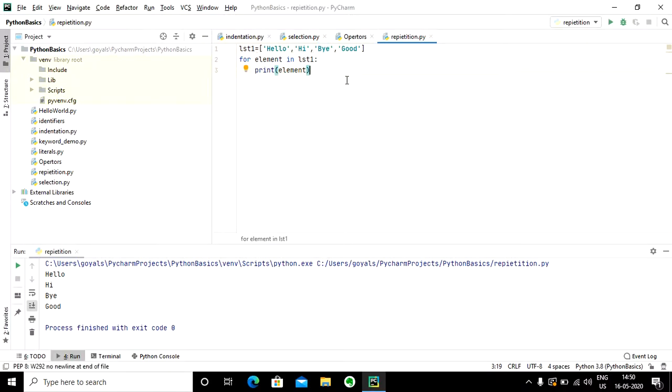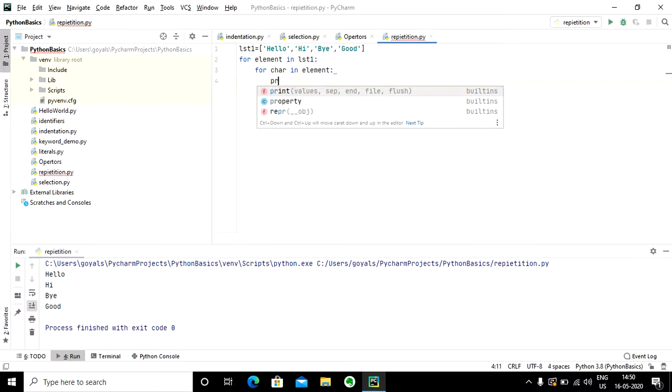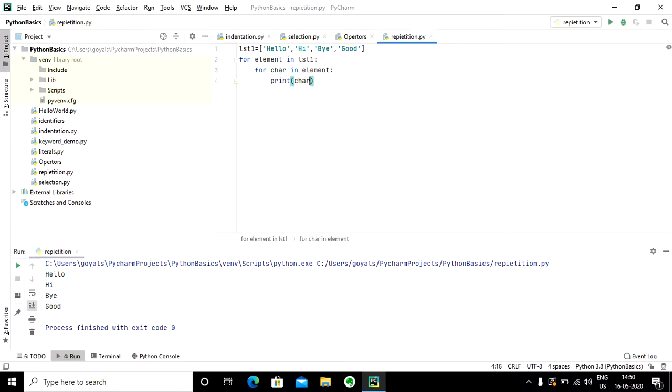We can also nest these loops. So there can be loops within loops, just like nested ifs, there can be nested loops. Now for example, if I want to print each character individually, then what I need to do is create another variable, let's say character in element, and then I am going to print this character.